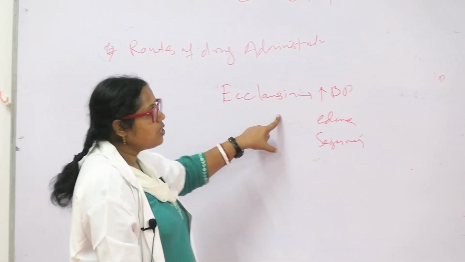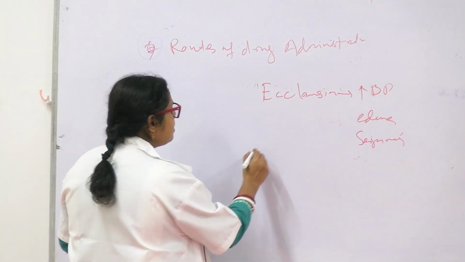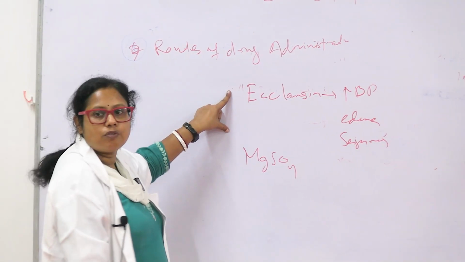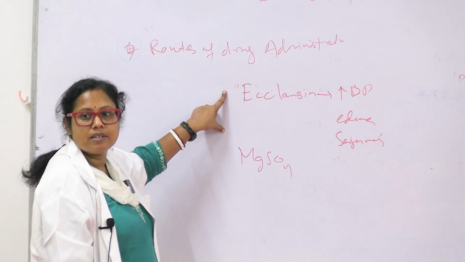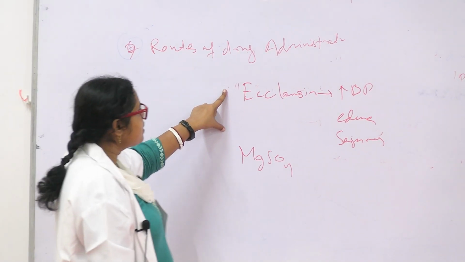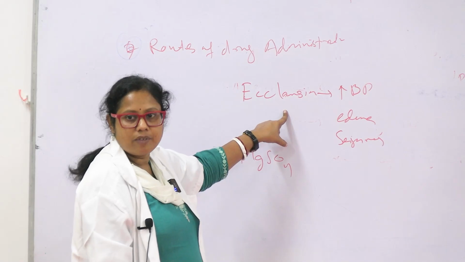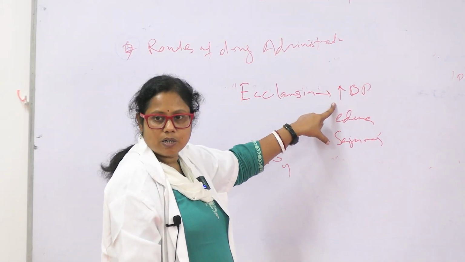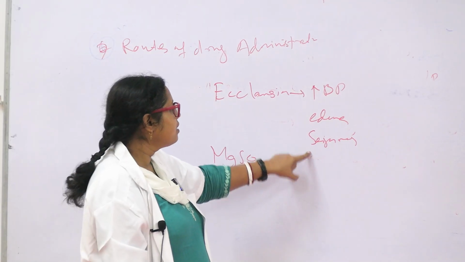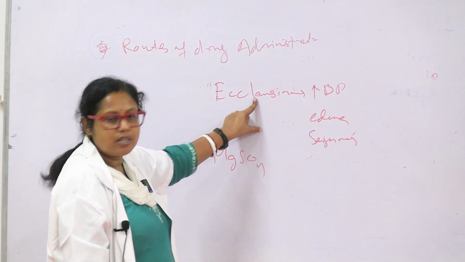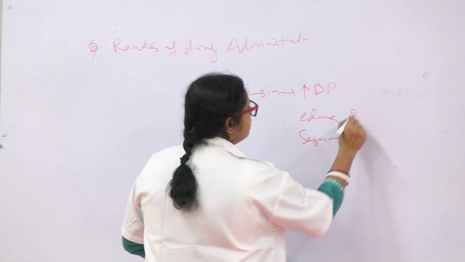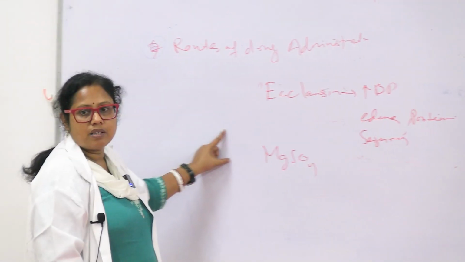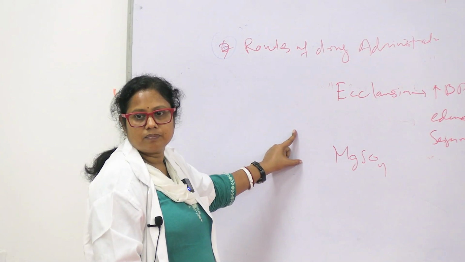In that condition we give magnesium sulfate. So what will be the best route for this patient to give magnesium sulfate? A patient of eclampsia comes to you. She has raised blood pressure, seizures and edema. Okay, there is proteinuria. So you have to give magnesium sulfate. What will be the best route?